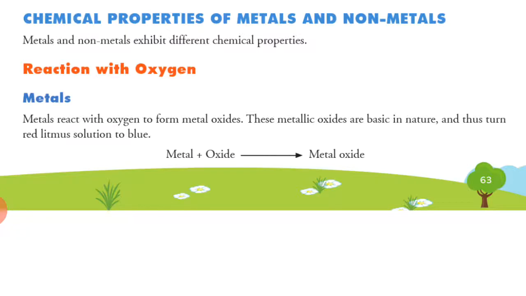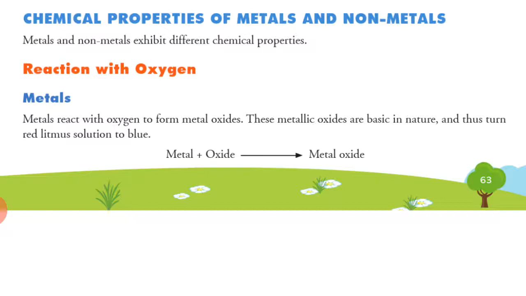Yesterday we discussed the physical properties of metals and non-metals. In that we studied luster, malleability, ductility, conductivity, thermal conductivity, electrical conductivity, as well as their hardness. So today we will discuss the chemical properties of metals and non-metals.